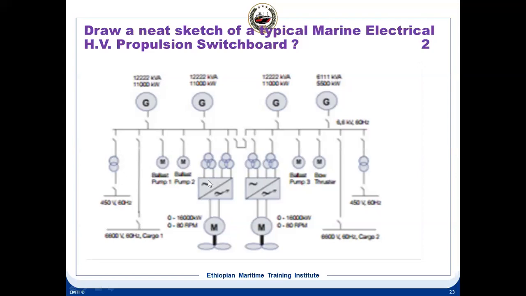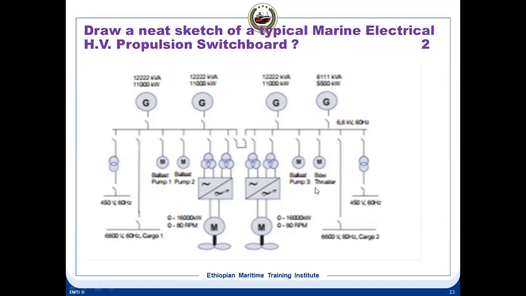Why do we call it propulsion? Here you can see it's a propulsion system. This is a propulsion motor, propeller, and here you have a converter. So this unit we can call a converter. So you have two propulsion systems, converter, and this one is transformers. All you find here in round shape, this one is all transformers. So primary and two secondaries here.